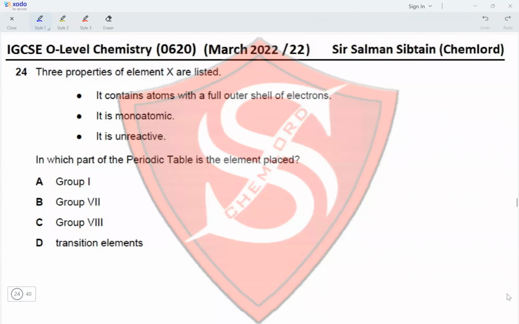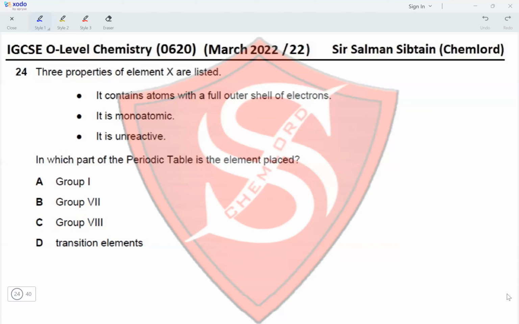Question 24. Three properties of element X are listed. It contains atoms with a full outer shell of electrons. It is monoatomic. It is unreactive. So it contains atoms with a full outer shell of electrons. Okay. So this should be an element that belongs to the noble gases. So group 8. In which part of the periodic table is the element placed? Since noble gases are monoatomic, they are unreactive and they've got a full outer electronic shell.